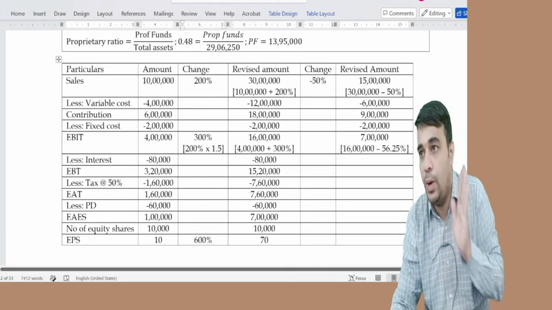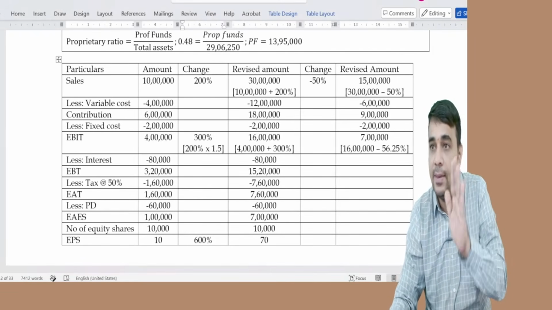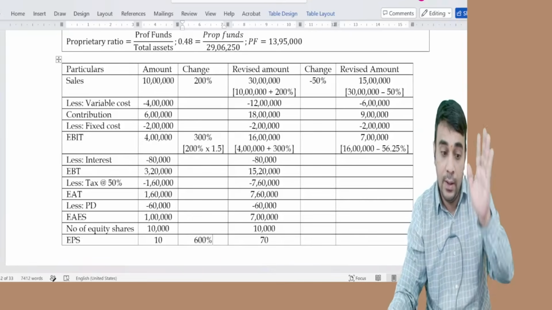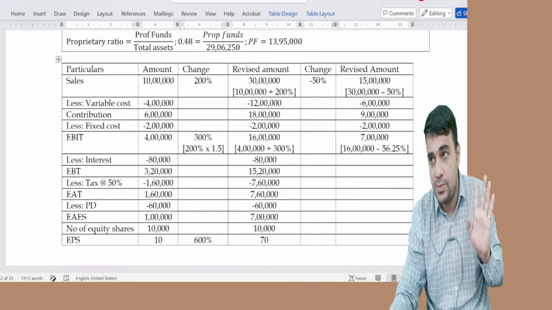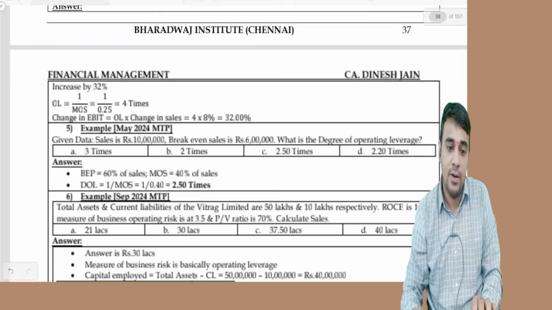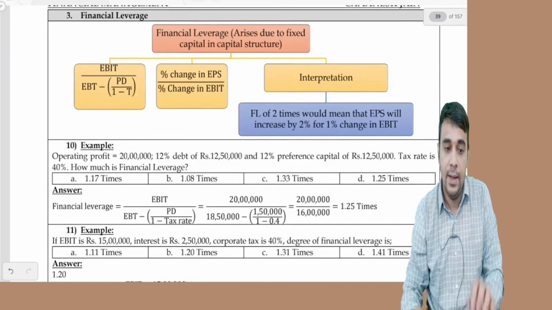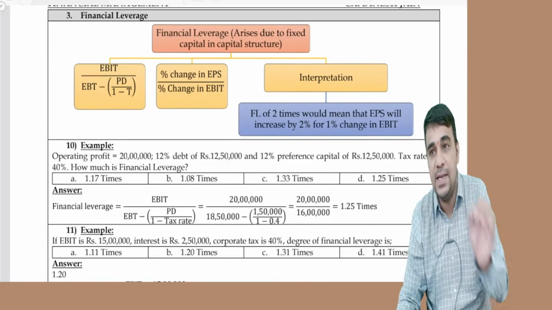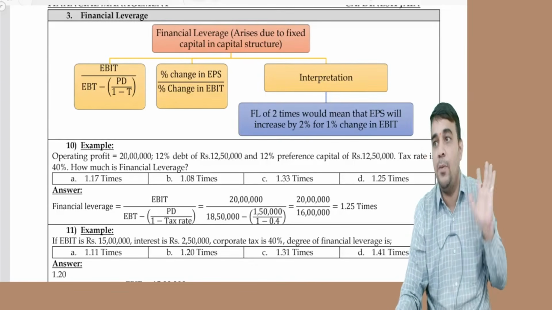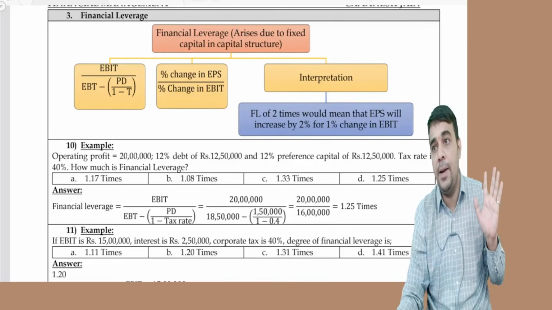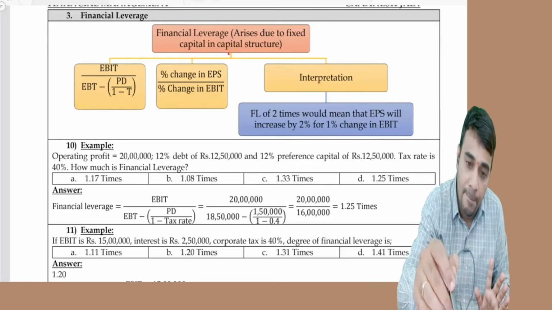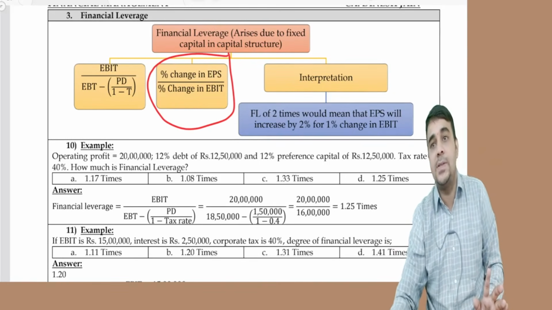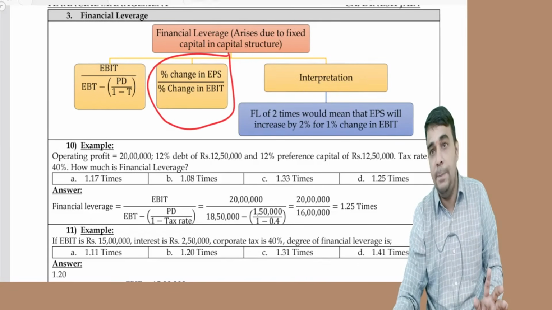My sales went up by 200%. EBIT went up by 300%, 1.5 times extra. EPS went up by 600%, 2 times extra. Coming to the formulae, financial leverage formula: EBIT divided by EBIT minus interest minus PD divided by 1 minus tax rate. EBIT minus interest is called EBT, or percentage change in EPS divided by percentage change in EBIT.